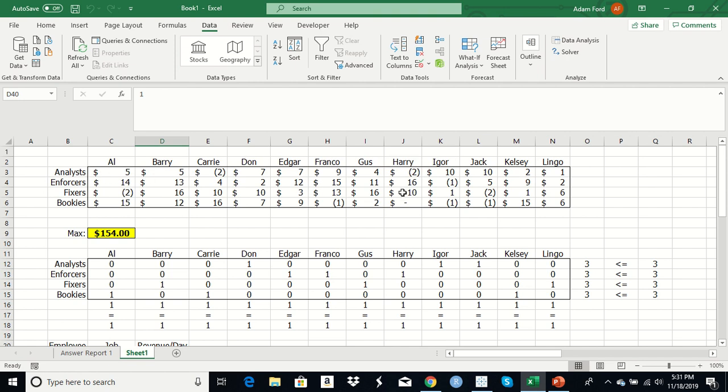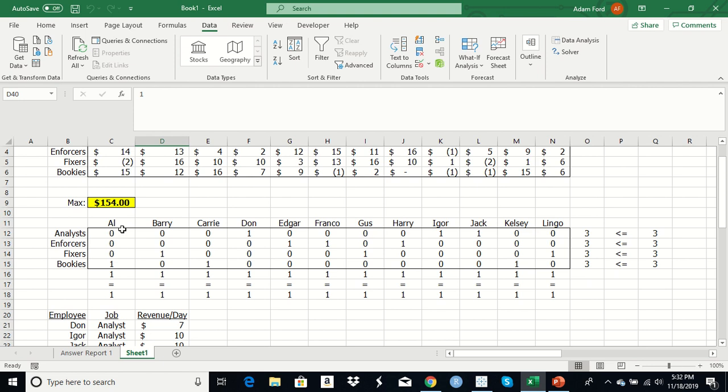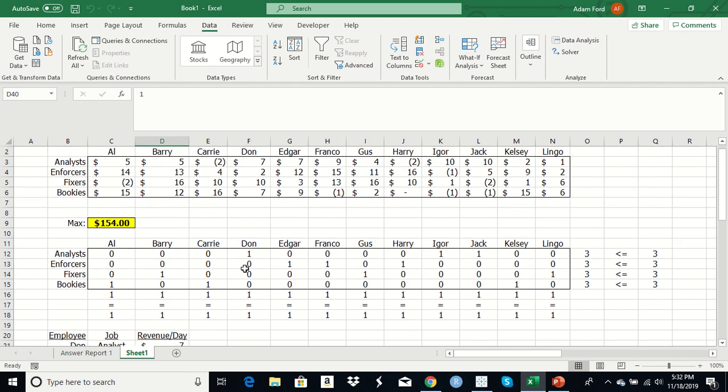Now, each of these 12 employees has a different amount of revenue they will generate per day working in each of these roles. We used a random number generator from -2 to 16 in order to determine this amount of money that they will generate for us. We did some pretty basic linear programming here. Obviously, each of them can only be in one role, so we're going to end up with 3 analysts, 3 enforcers, 3 fixers, and 3 bookies. We decided to assign them in a way that would maximize our revenue output.